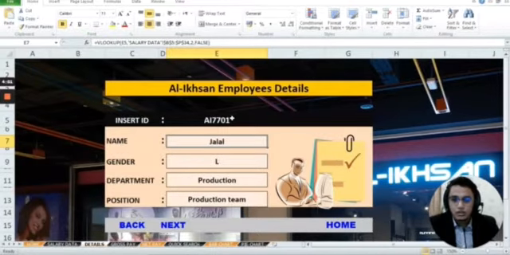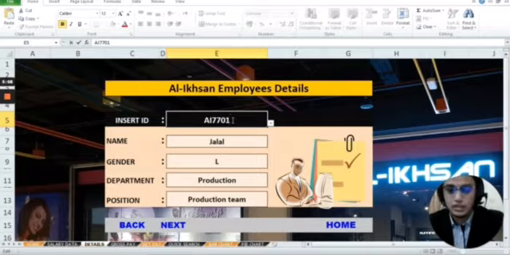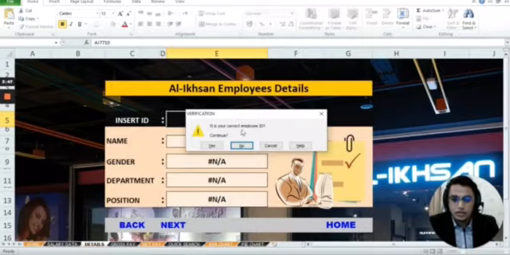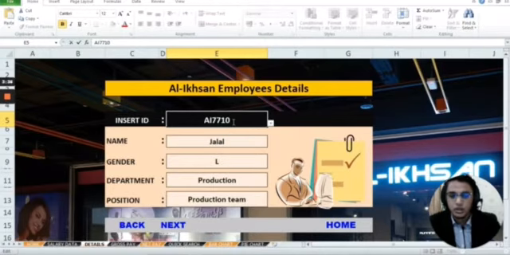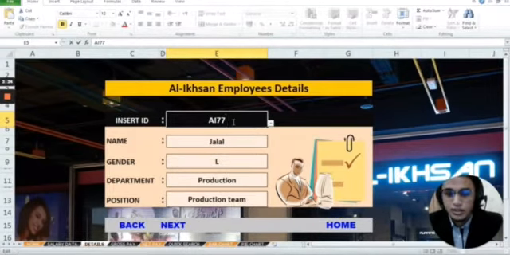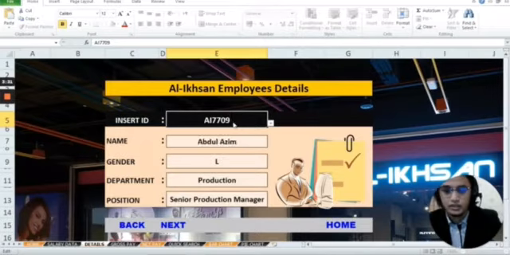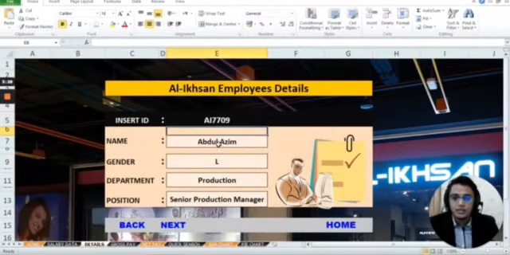So we try an employee ID that doesn't exist, A17710. So this is your correct employee ID? With no, nothing will appear about you in that organization. So we click no, and then we try another one, AI7709. So this is correct. Yes. This is the name, the gender, the department, and the position in the organization.